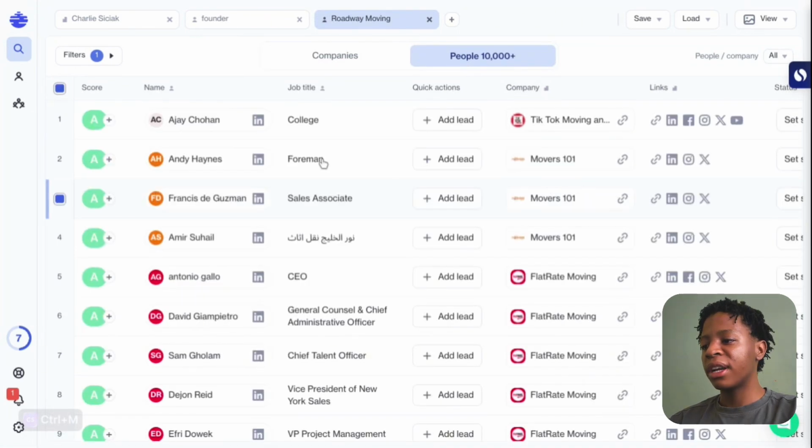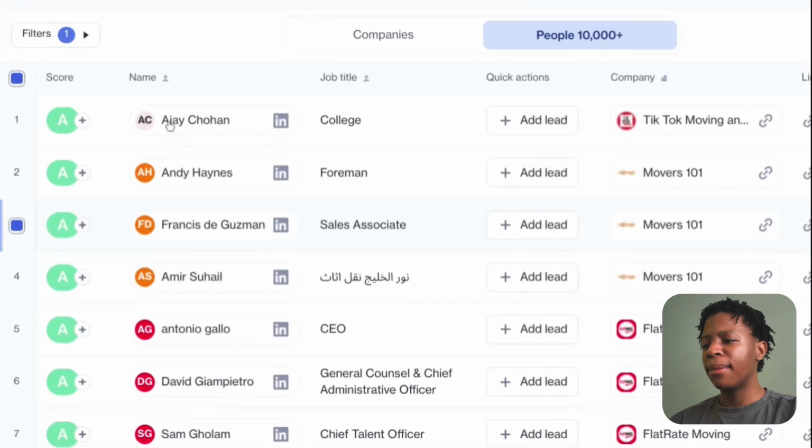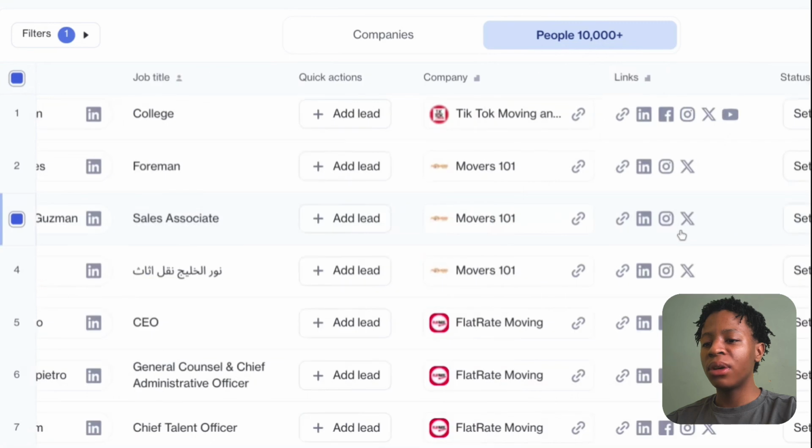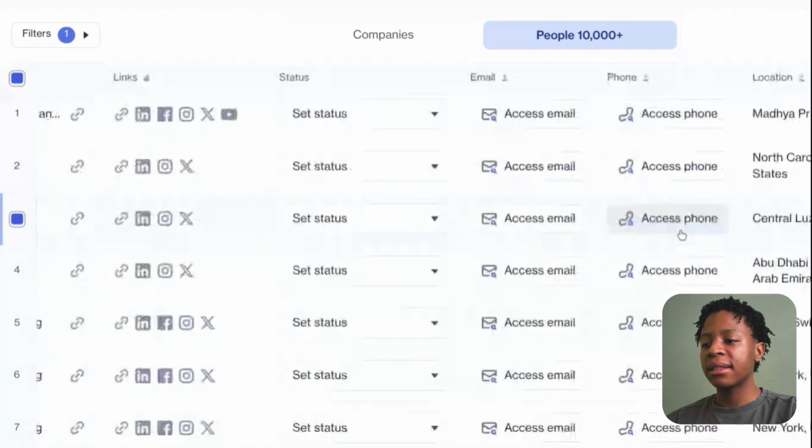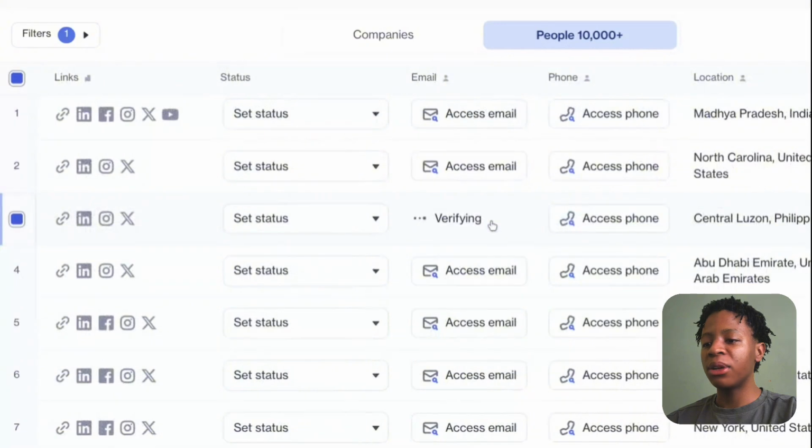Now this is what I actually meant by that, right? So I'm not going to use AJ as an example. I'm going to use Francis, right? As you can see, we have Francis, who is the sales associate of Movers 101. And if I were to go here, I can actually access this specific individual's email address and phone number.